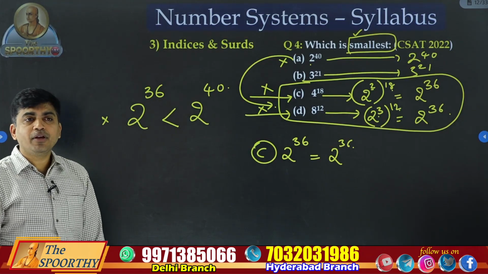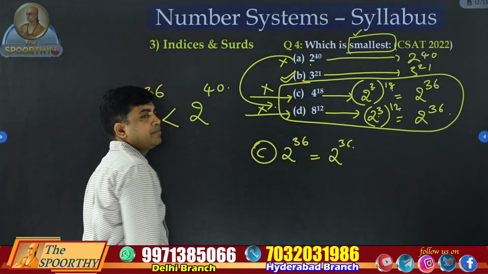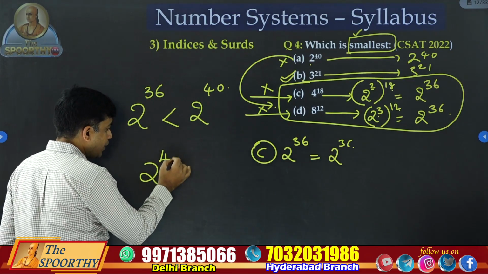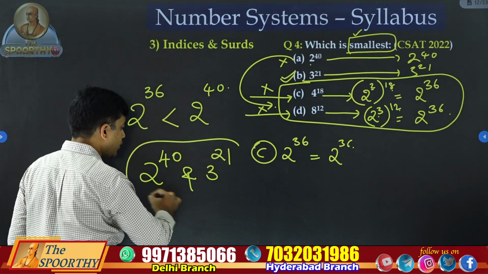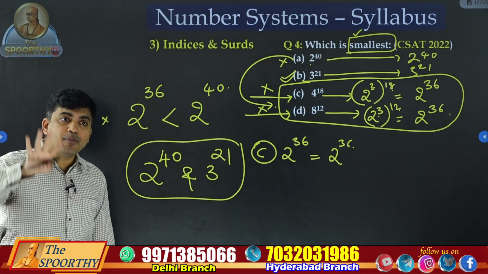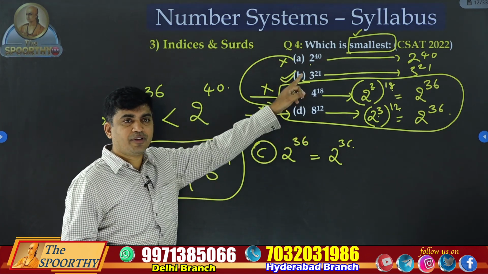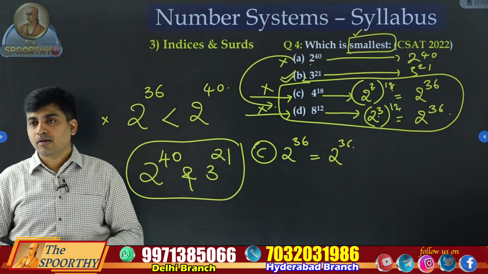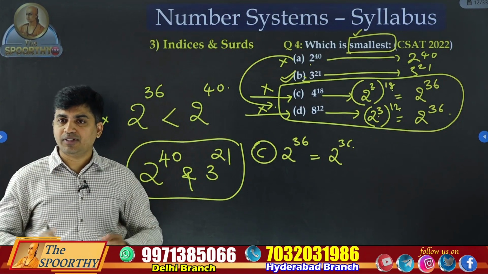Then only option B is left. This is your answer. We don't have any mechanism to compare 2 power 40 and 3 power 21. There is no way to compare these two numbers. We were able to eliminate the other three options, and we are left with only option B. That's why we are answering option B. This is the only way to solve this question.